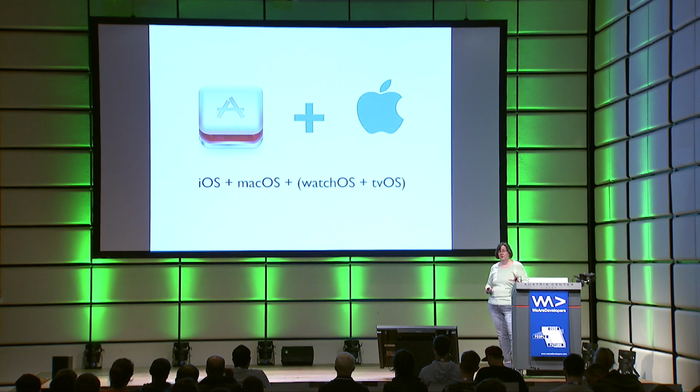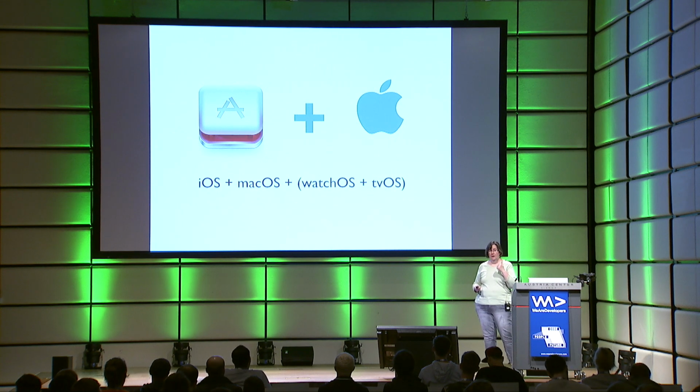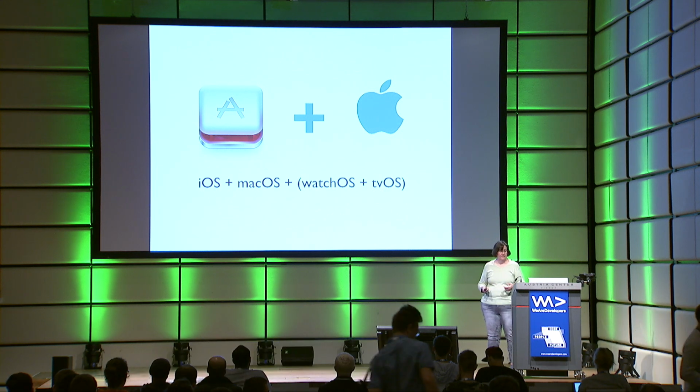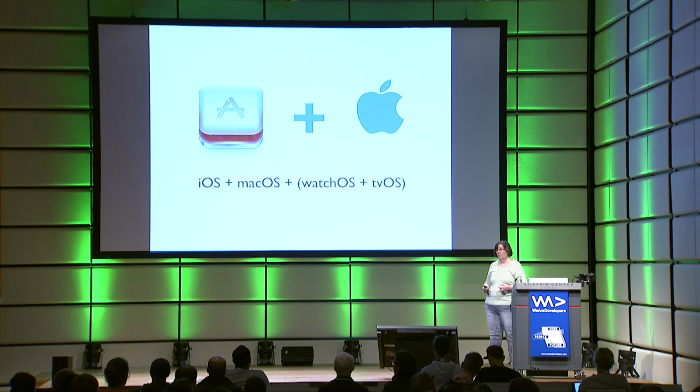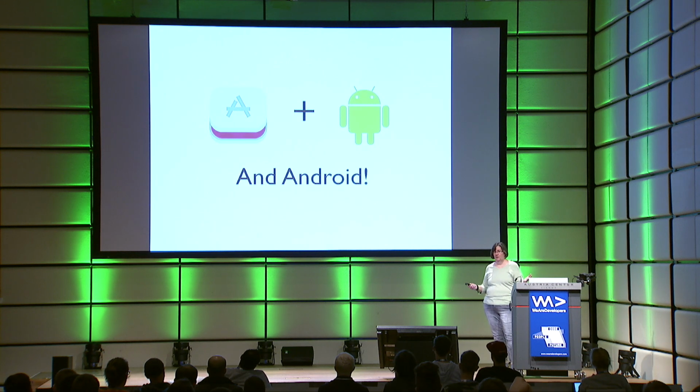And of course, if you use the indie or professional versions, you can also do fun development with watchOS for Apple Watches and tvOS for Apple TVs. That's really quite a lot of fun, and we'll be seeing that a little later because I have a demonstration. And of course, there's Android.